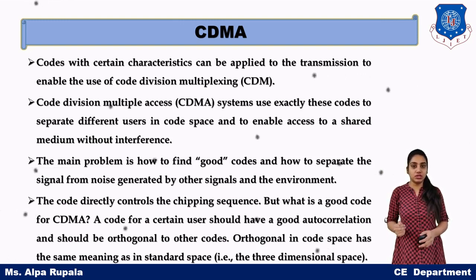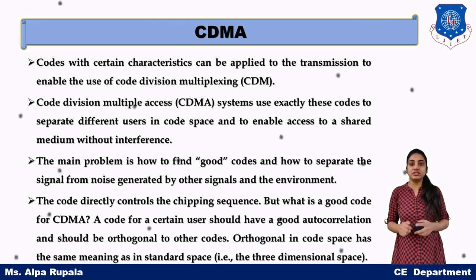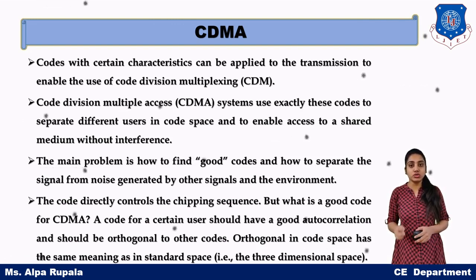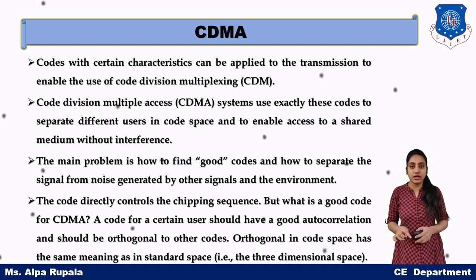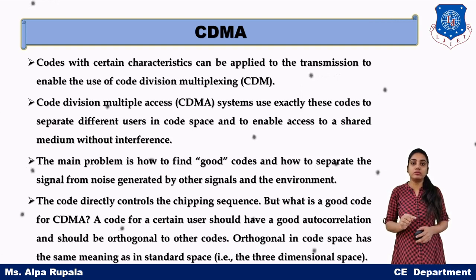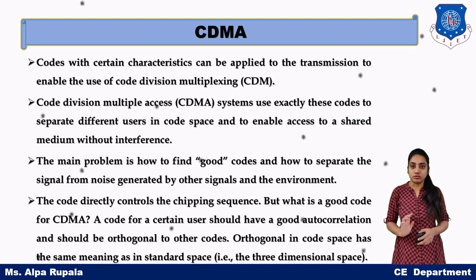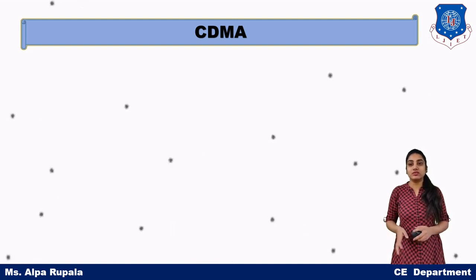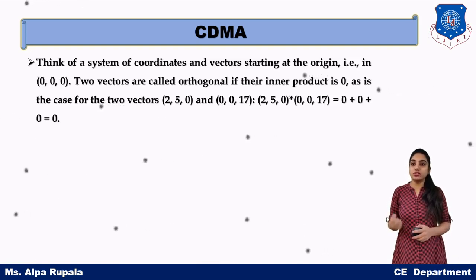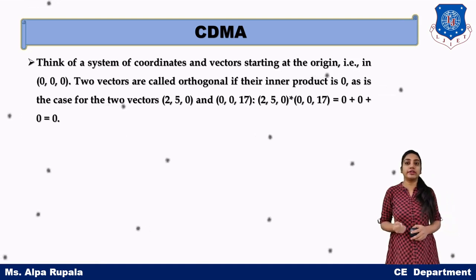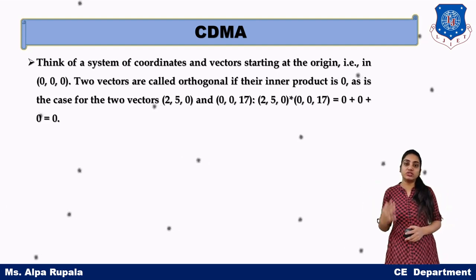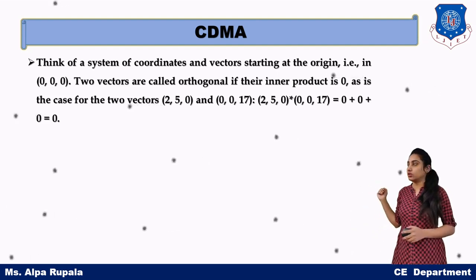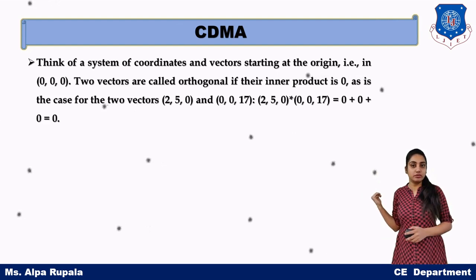Suppose we have 3 users on a single channel transmission. The codes selected, so that there is no interference in the data, must be orthogonal to each other. So what is the functionality of orthogonal? Suppose we think about the coordinate vector with the origin 0, 0, 0 in 3 dimensions.